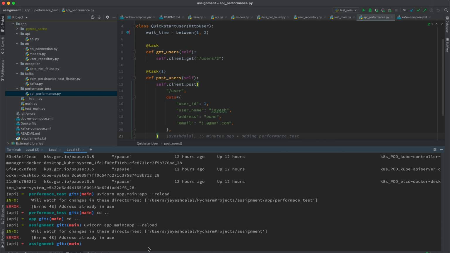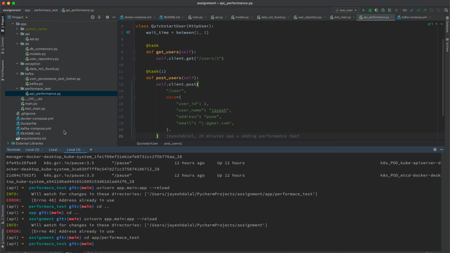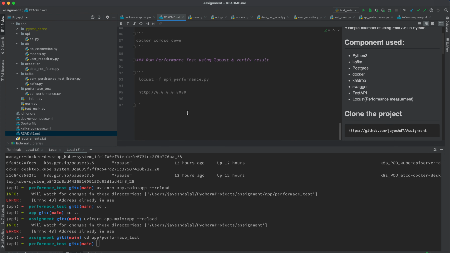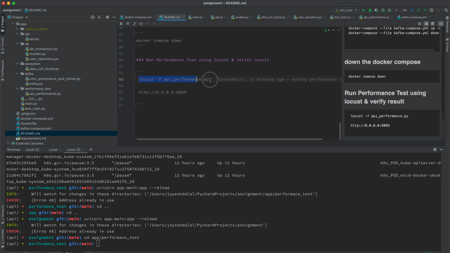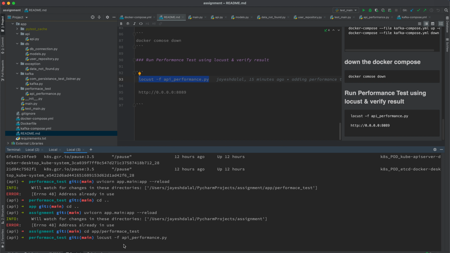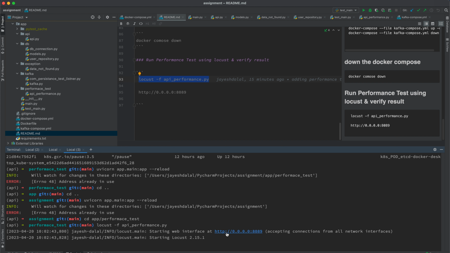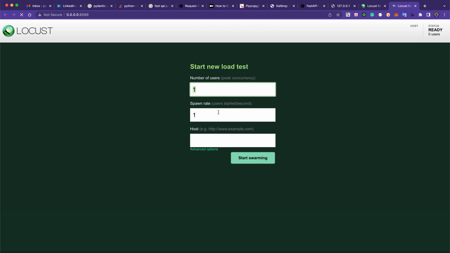So how will this look? Something like cd app, performance test. I also mention how you can run these things. In the readme there is a command already available: locust -f performance.py. With the help of this, you can see it running on a web interface. This interface asks how many users you want to run and what the spawn rate is. And let's suppose the host is localhost 8000.